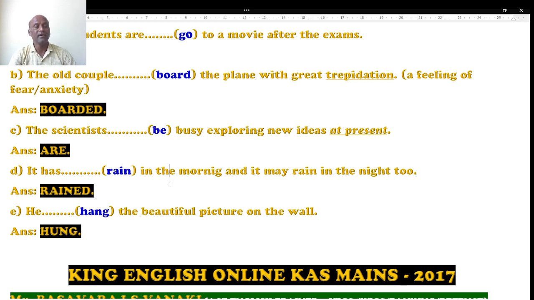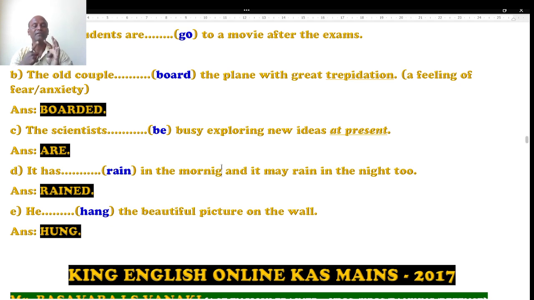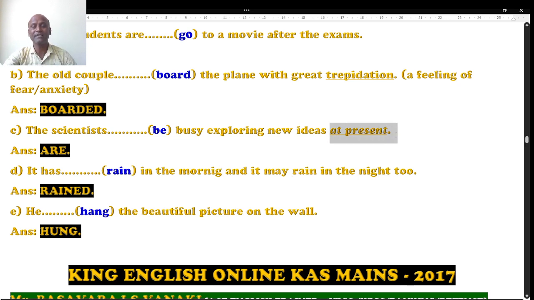Question number C. The scientists dash busy exploring new ideas at present. Students, I have purposely underlined here at present, in the sense of present. In the bracket, be is given. What are the present be forms? Am, are, is. What are the past be forms? Was, were. What are the future be forms? Shall be, will be. Of course, at present is given, so it is the present be form.